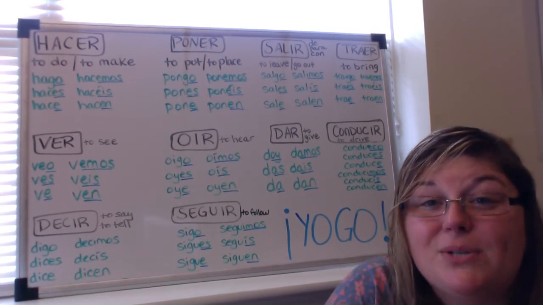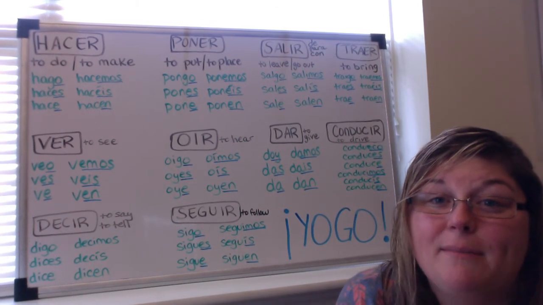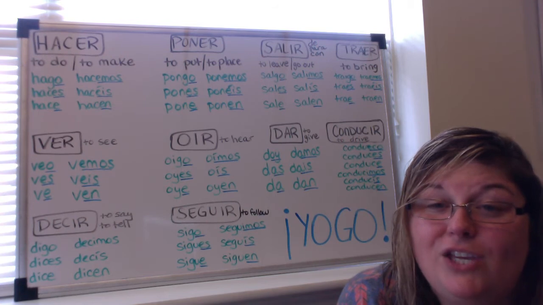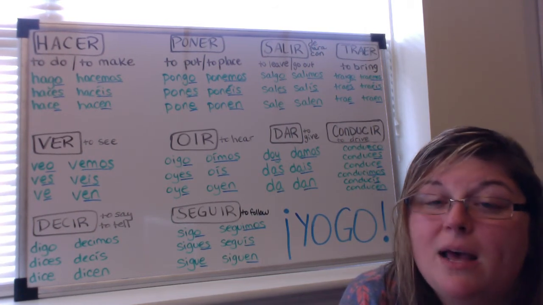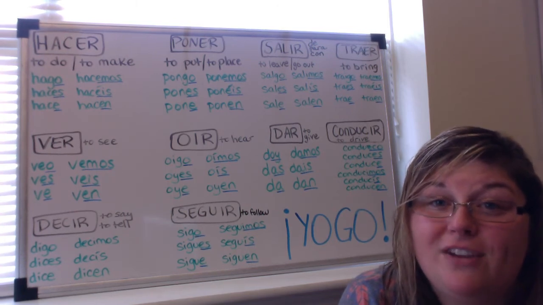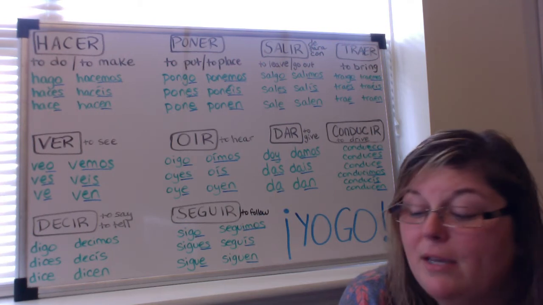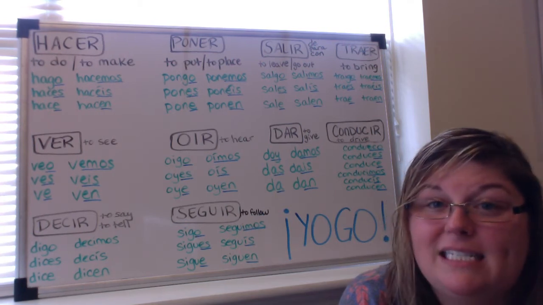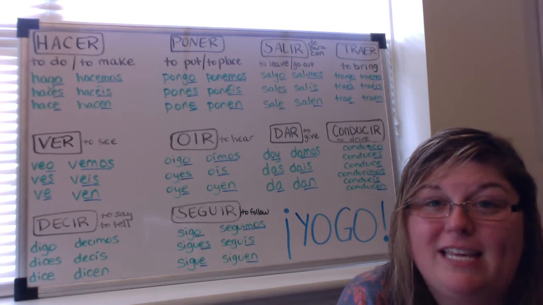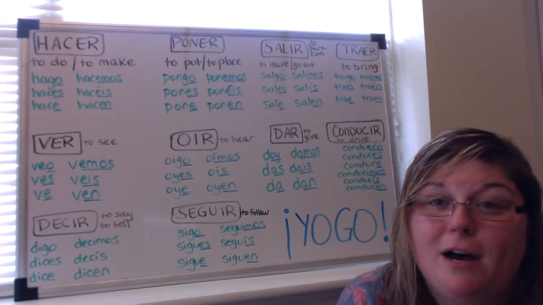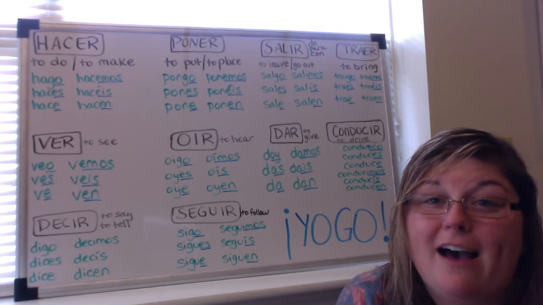Okay, so let's do a little bit of practice. I have 5 sentences for you, and I'm going to say the sentence in English, and I'd like you to write out how you would say this sentence in Spanish. Please feel free to pause the video so that you have time to write out your sentence. I'm going to give you sentences 1 through 5, and then I'm going to talk about the answers with you. So if you need to pause the video before I go over the answers, please feel free to do that. Make sure you have a pencil and paper.